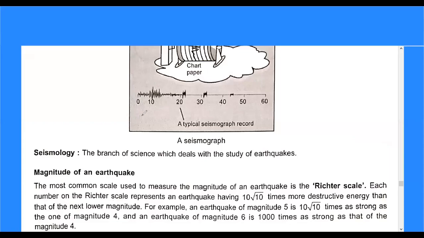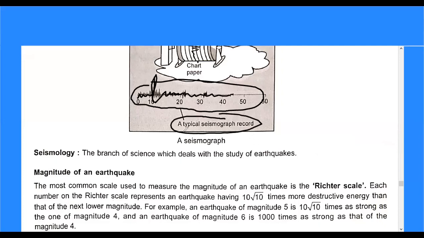So from this chart, we analyze this graph, and the amplitude indicates the destructiveness of this earthquake, right? A typical seismograph record is indicated here. Seismology, what is seismology? Seismology is the branch of science which deals with the study of earthquakes. So the magnitude of an earthquake is analyzed with the help of this graph.